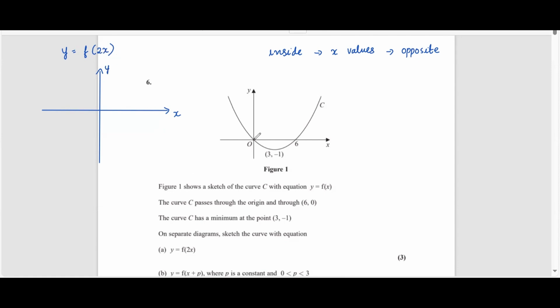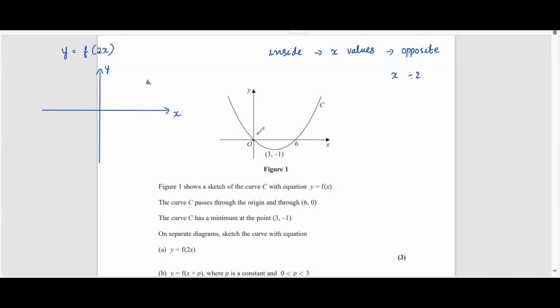So here 0, 0, 3, -1 and 6, 0. Now the y values are not getting affected. Only the x values are getting affected. All the x values, here you can see multiplication by 2. So as we have to do the opposite, all the x values are getting divided by 2.